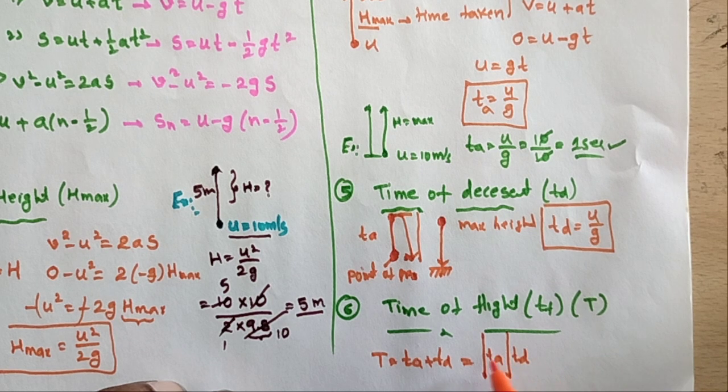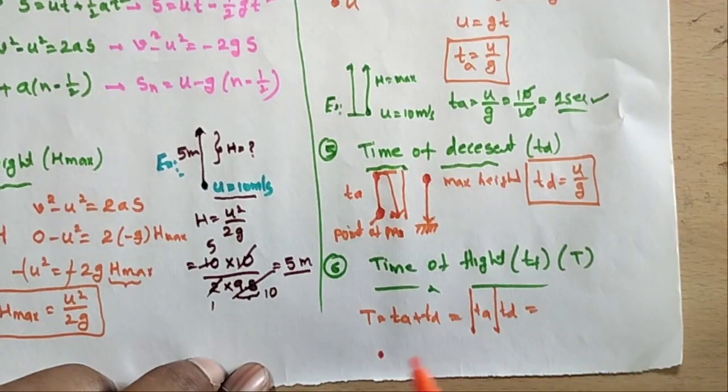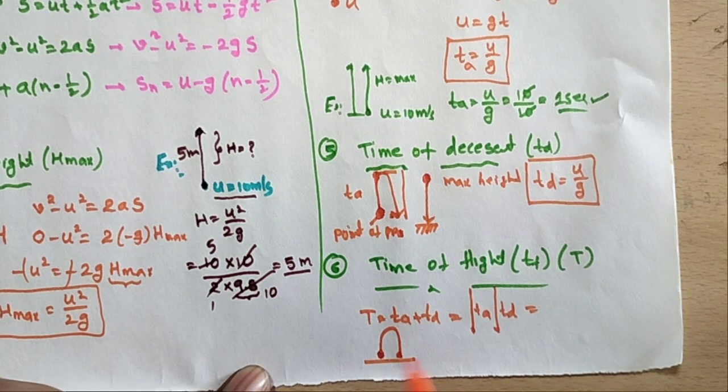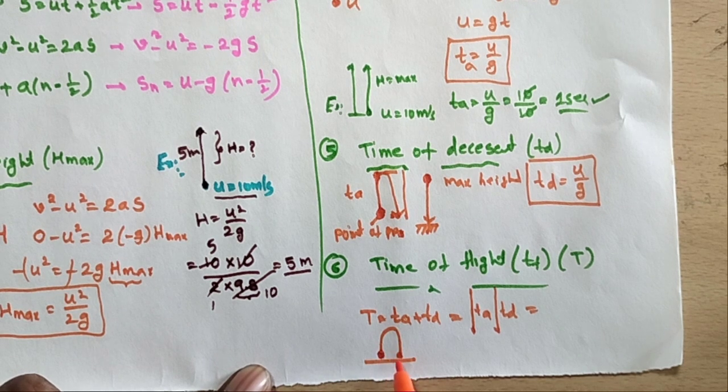So this summation of time of ascent upward plus time of descent downward is called time of flight. Means when the body is projected, it comes back to the same point. This is the complete time taken from initial to final position, both are the same. This is called time of flight, especially on a ground.